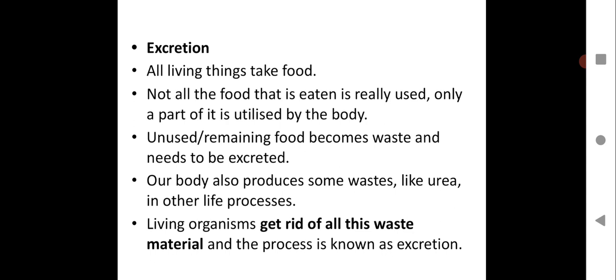The urea is very harmful for the body. It has to be excreted in the form of urine or in the form of solid waste. So living organisms get rid of all this waste material and the process is known as excretion. You have to take down all these points in your notebook, children. I hope you are writing and maintaining your notebook.